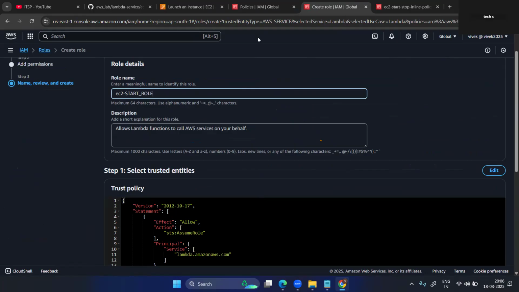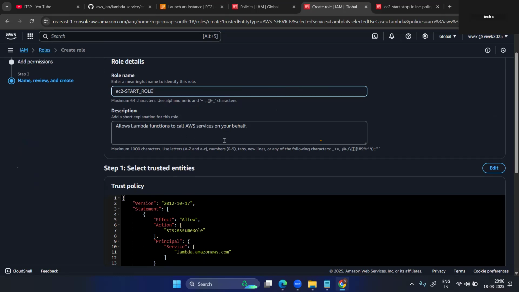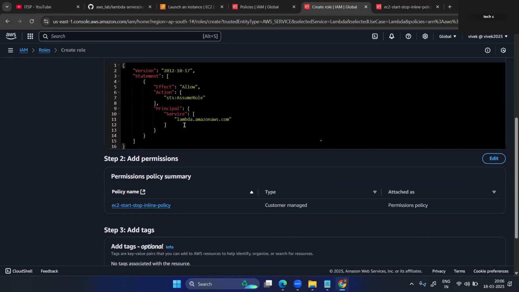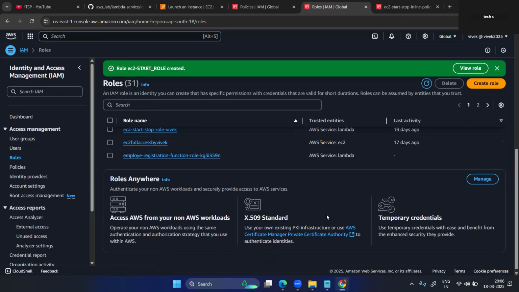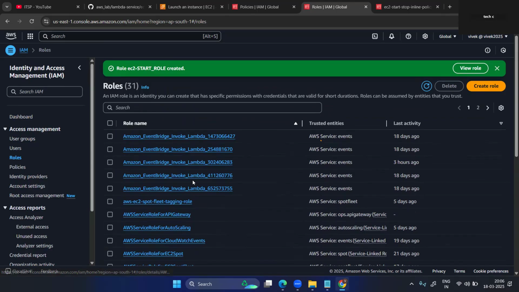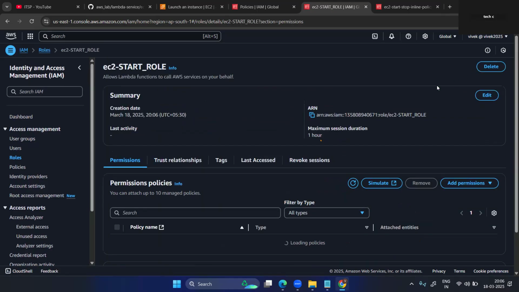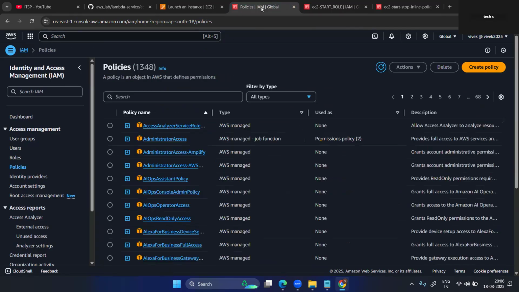Just Lambda, just put some description here. Okay, Lambda. Now create the role. Now the role is created. We put the name. You can see the view, the role is EC2 start role. Okay, now go inside that Lambda.